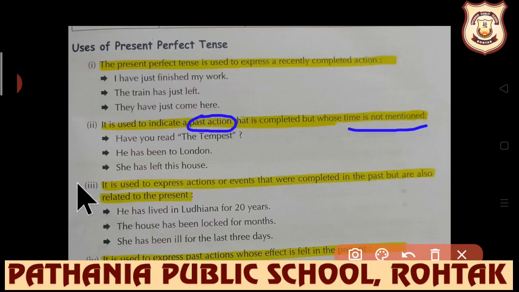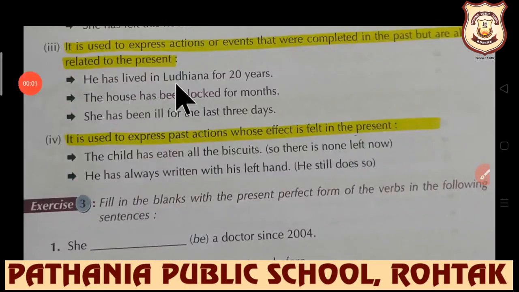Further, the third use: it is used to express actions or events that were completed in the past but are also related to the present. He has lived in Ludhiana for 20 years. The house has been locked for months, means now also it is locked. She has been ill for the last 3 days. Now also she is not well, she is ill.